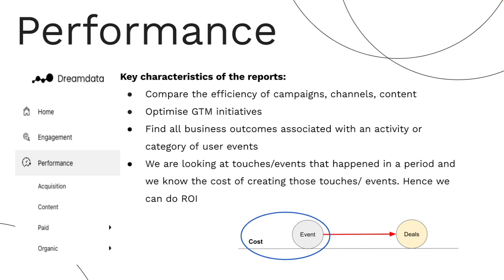And the whole point is we're looking at a certain amount of cost that we have spent, for example, for paid content. And we'd like to understand how many leads or deals have we achieved or generated so far. The key word here is so far, as we are looking into the future. So from a spend point to forward to the future.